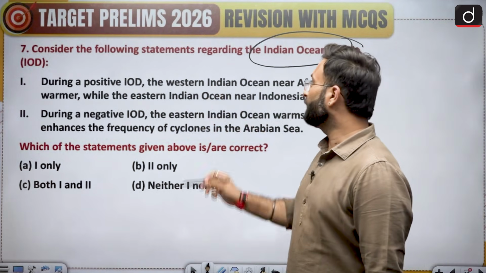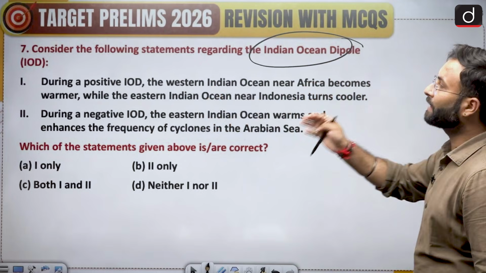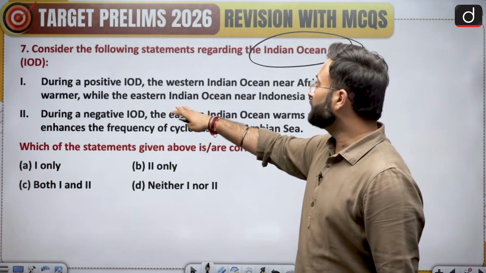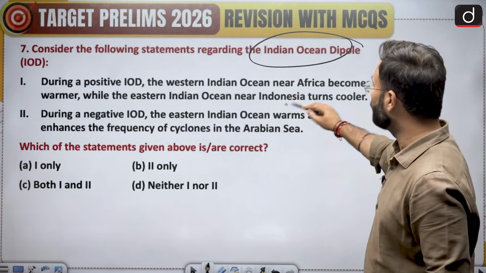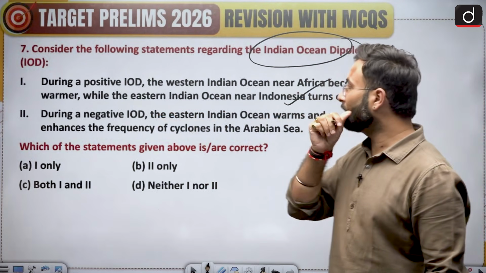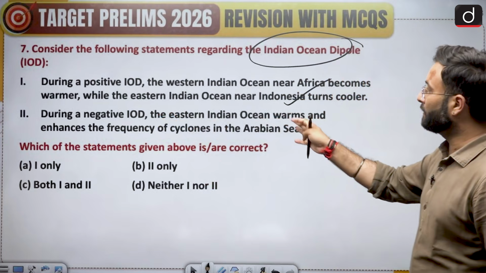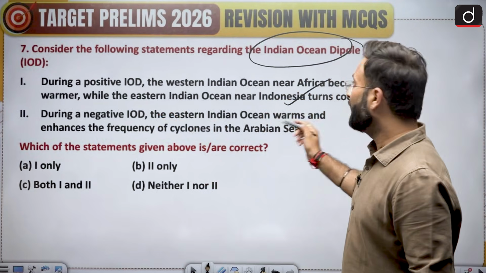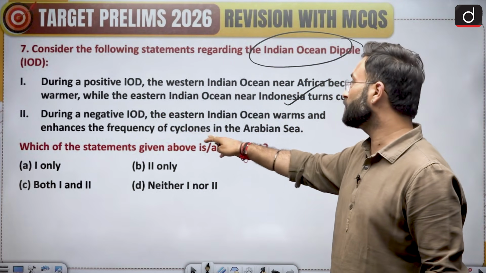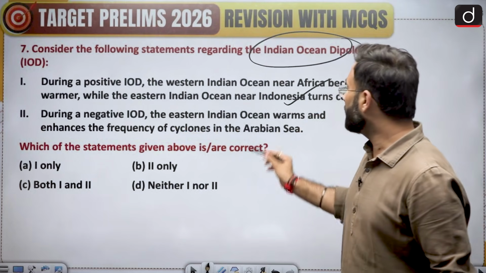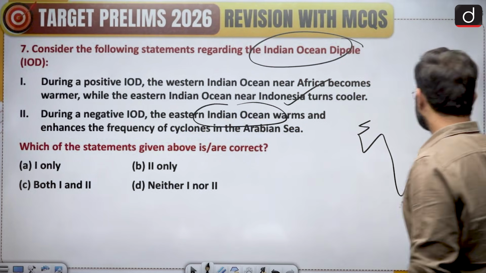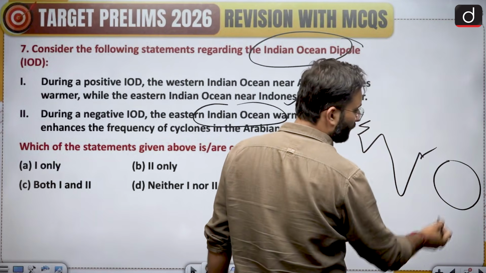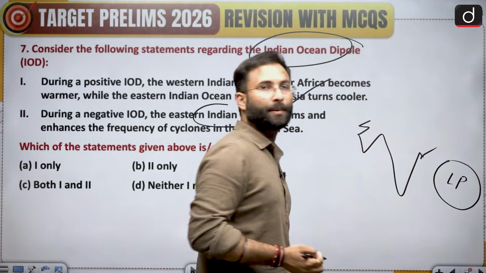During a positive IOD, the Western Indian Ocean near Africa becomes warmer, while the Eastern Indian Ocean near Indonesia turns cooler. This is true, which we have just seen. During a negative IOD, the Eastern Indian Ocean gets warm, and that enhances the frequency of cyclones in the Arabian Sea. Now they are saying that the Eastern Indian Ocean, this particular area, is getting warm, having a low pressure.